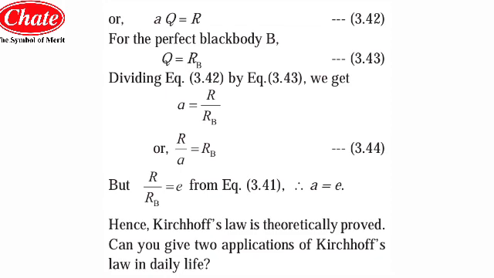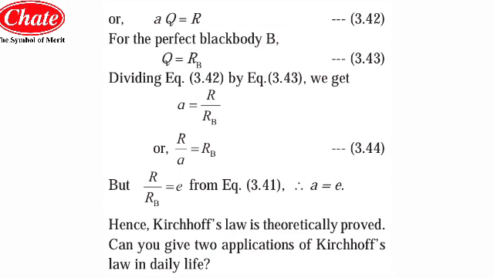This means your absorptivity is equal to the amount of heat energy radiated by the general body, that is body A, to the amount of heat energy radiated by the black body, that is RB. So A is equal to R upon RB. Or if you rearrange that equation, you can write R upon A is equal to RB.